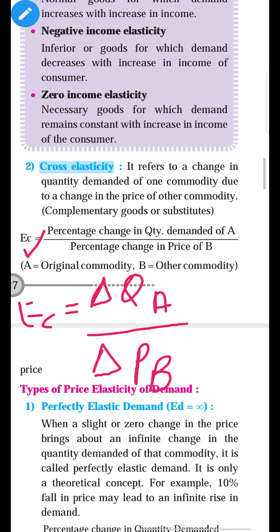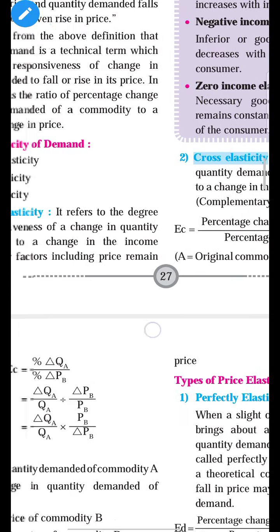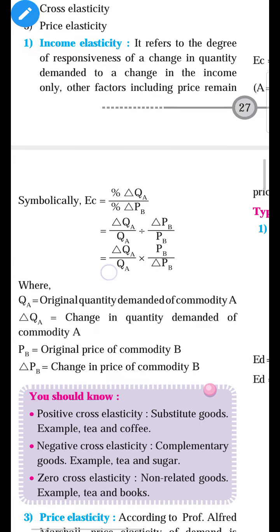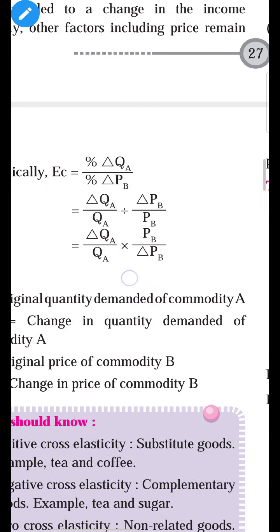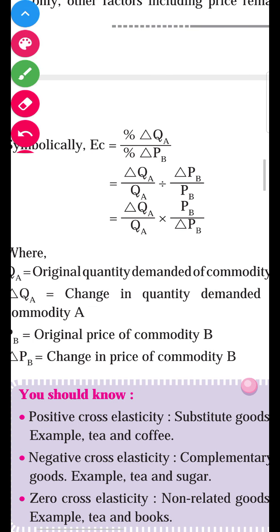And if you expand further, you will get this equation. Symbolically, EC is equal to delta QA upon delta PB.